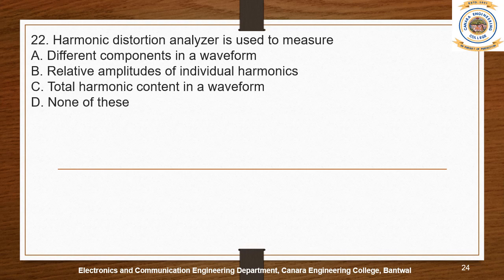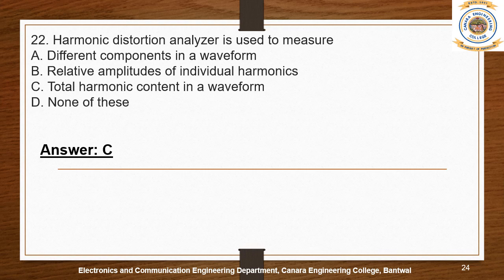Harmonic distortion is nothing but the kind of noise present in the fundamental or main waveform. We are concentrating on the main waveform, and we don't want noise to be present in it, right? So we want to remove that noise, or find out that noise. Then how are we going to find it? We are finding the total harmonic content in a waveform.